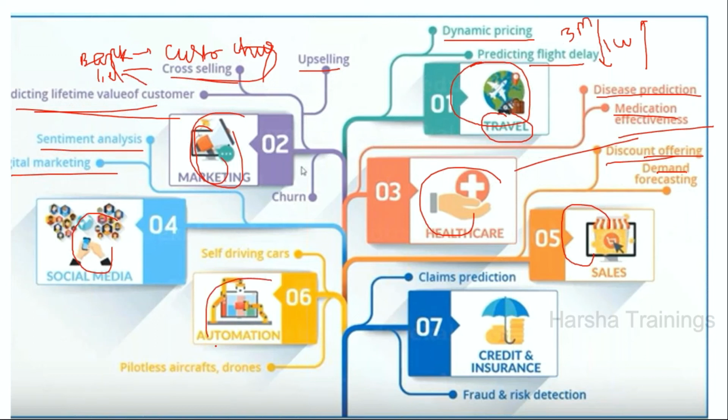Then case study 6, nowadays self-driving cars are being used. If you have a roadmap, the car will take the path and drive automatically without a driver. Finally, credit and insurance: claim predictions and credit card fraud detection are among the best examples under the insurance sector. Like this, wherever there is data, we can apply either data science or machine learning applications.